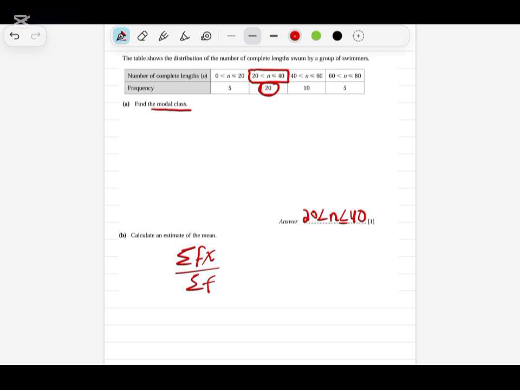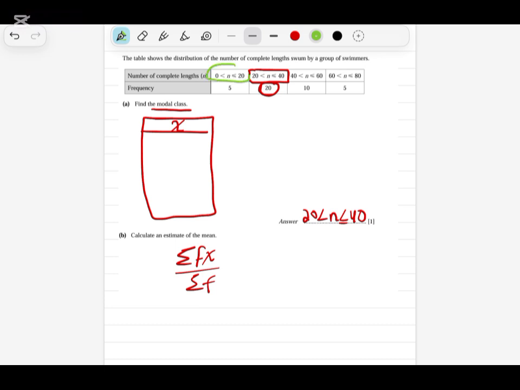I don't have x, so I need to find out x. So how can we find out x? We need one more column. I am writing here that it is known as x value or middle value. You can say both.